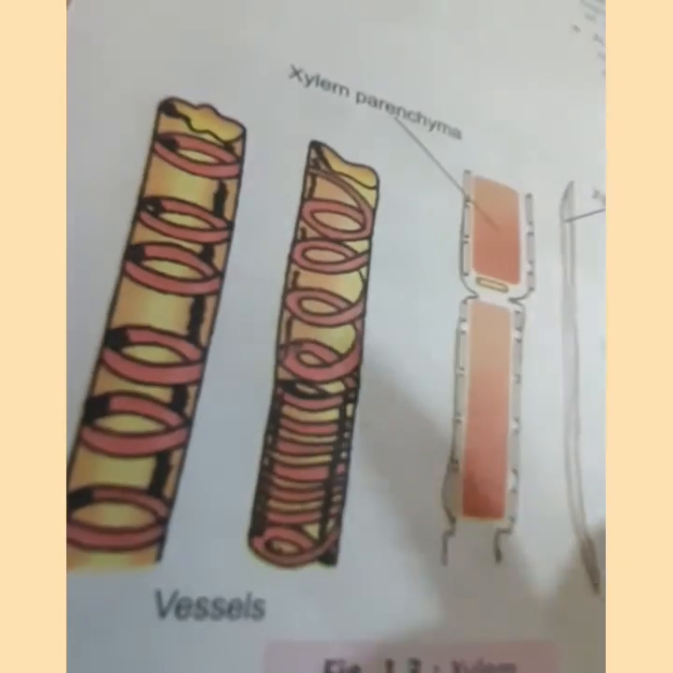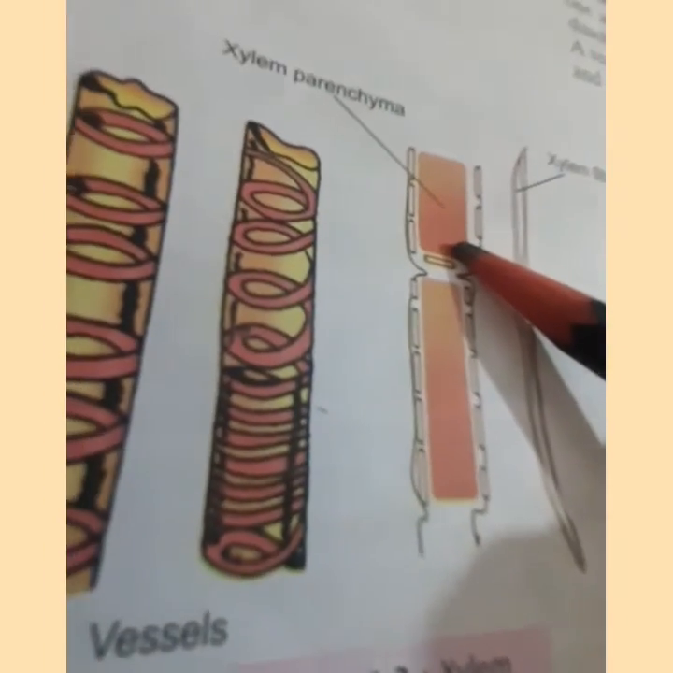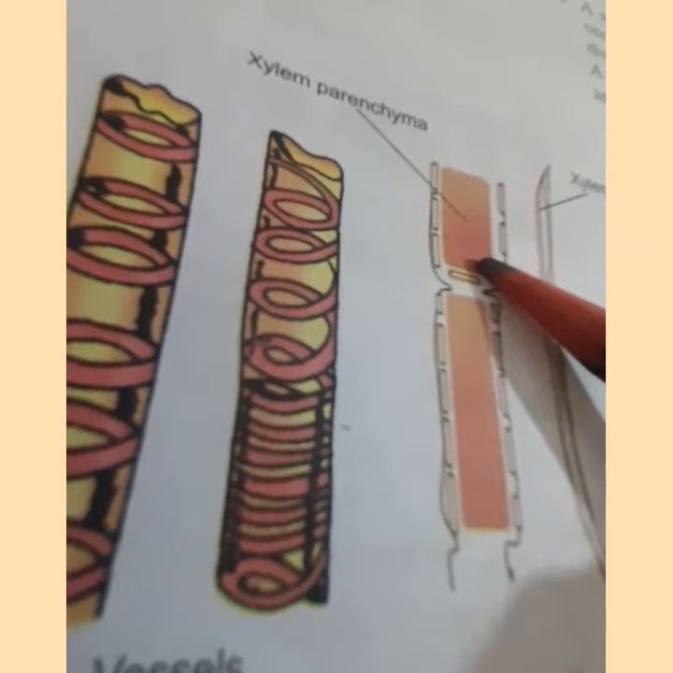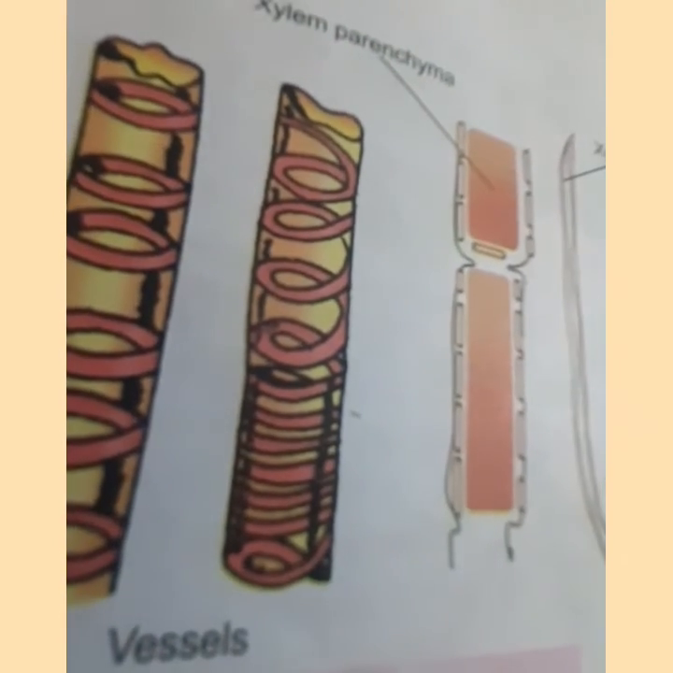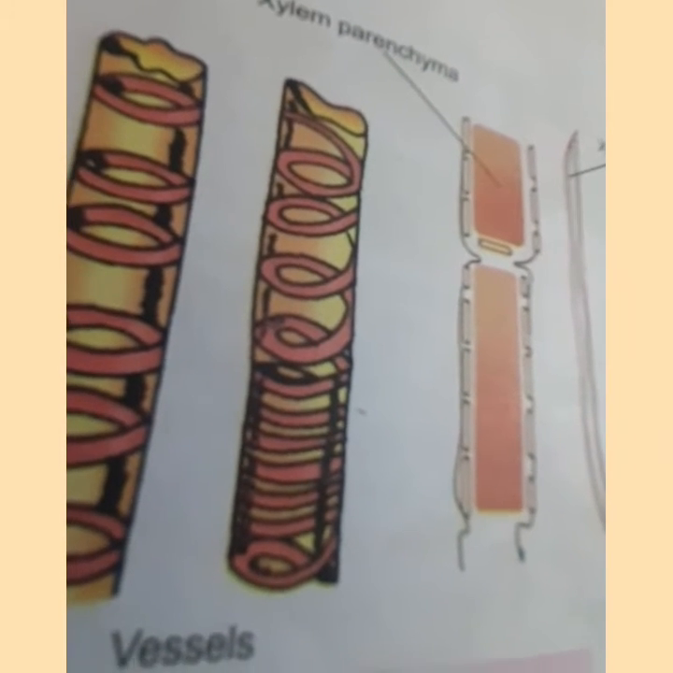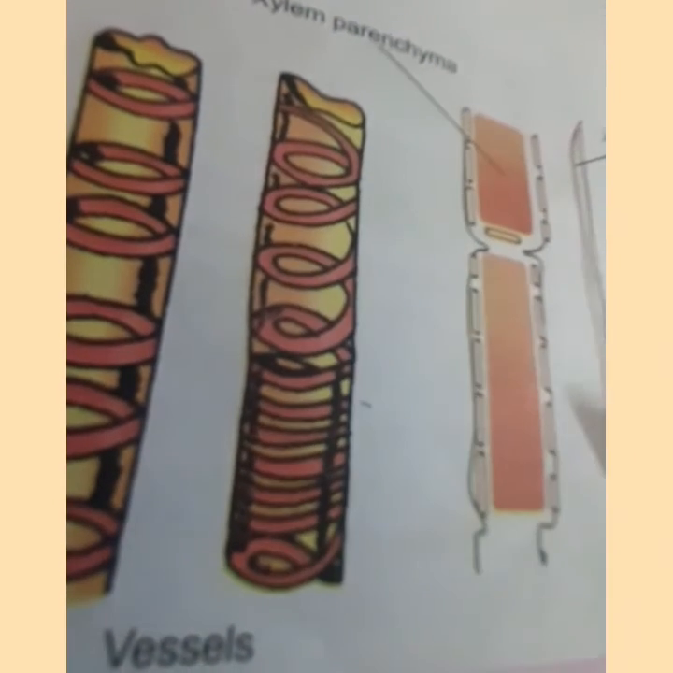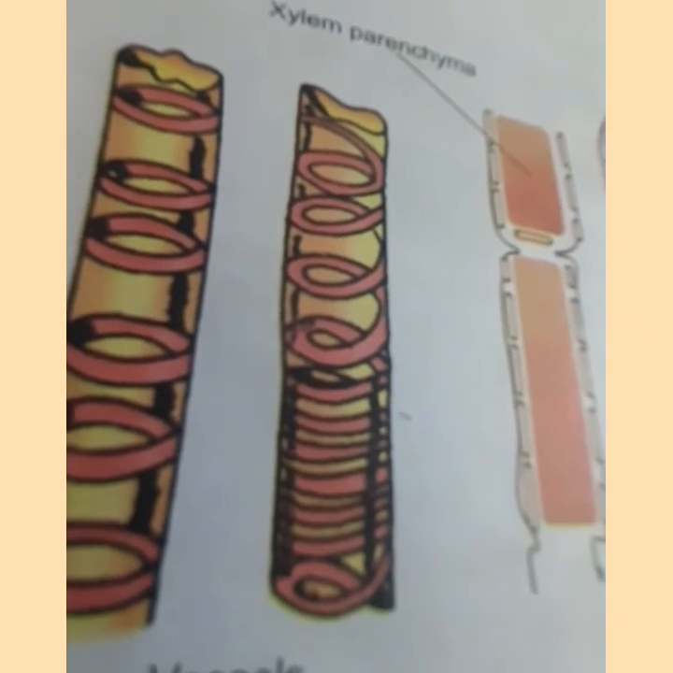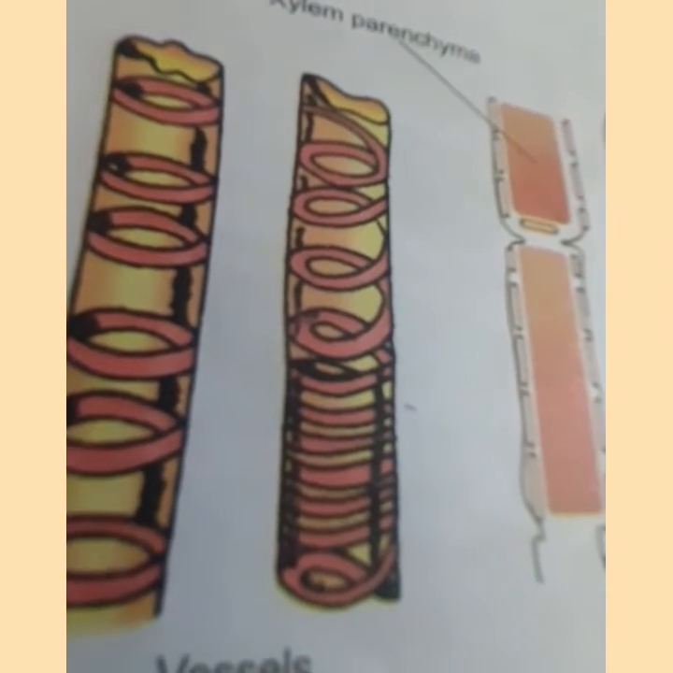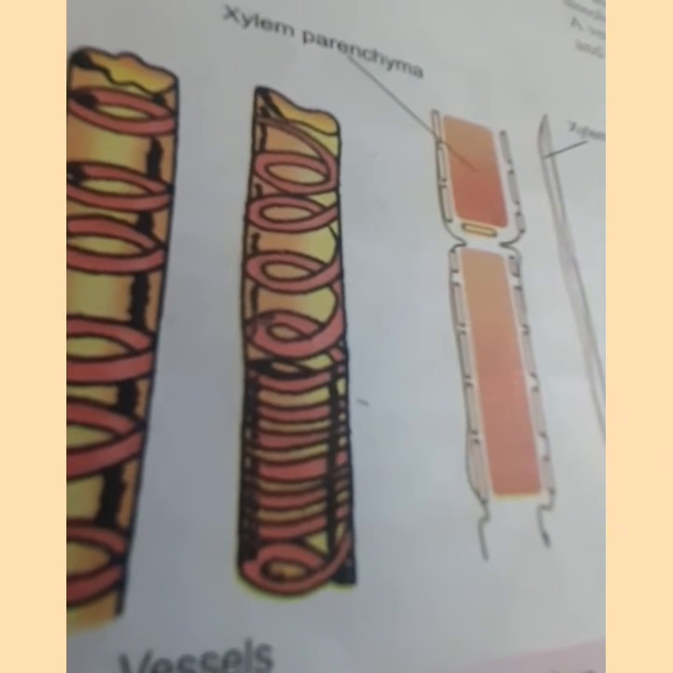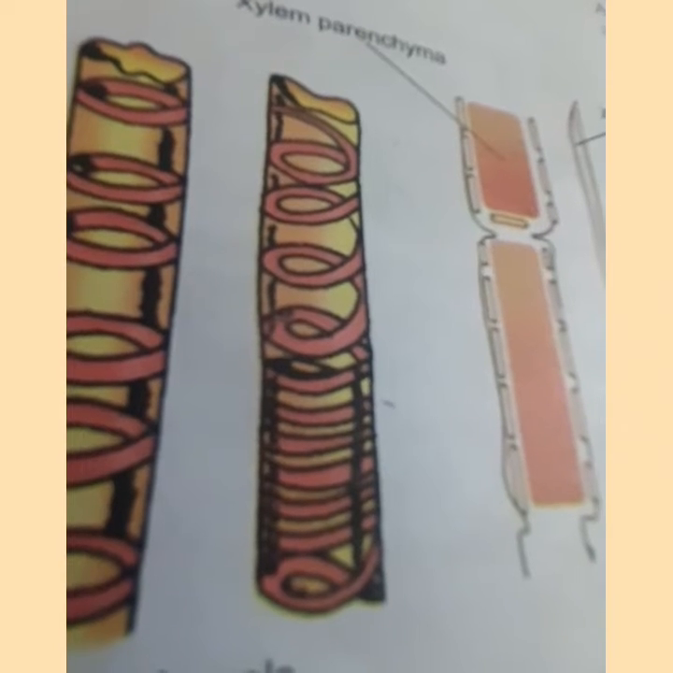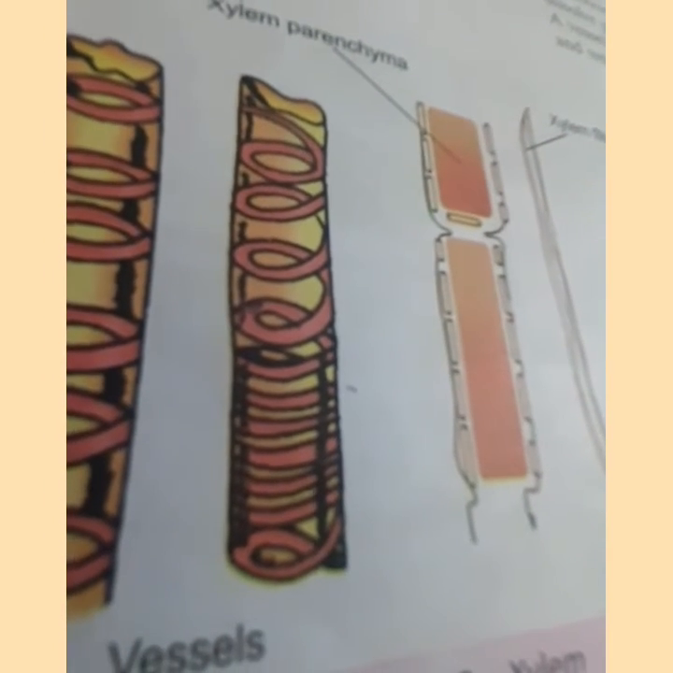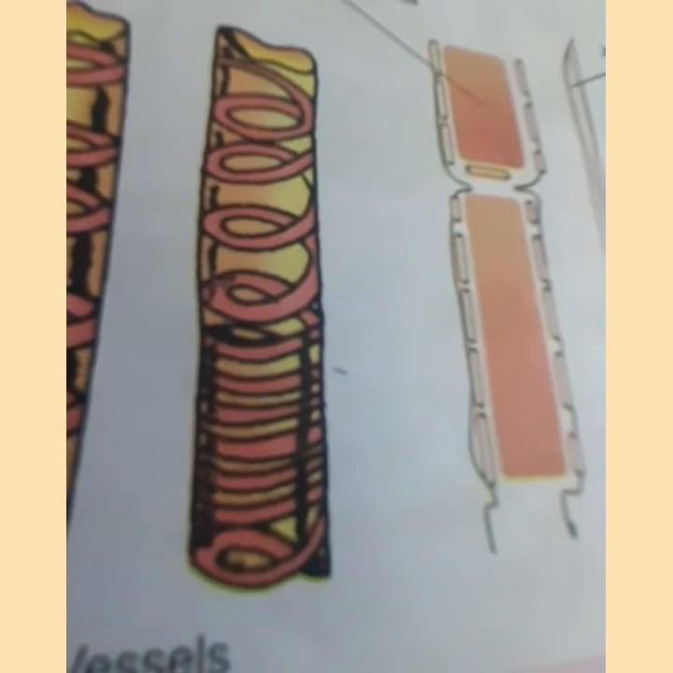Xylem parenchyma is the living tissue and it performs the function of storage. Xylem fibers are non-living tissues and they are thick-walled and they provide the mechanical strength. To sum up, we can say that the xylem performs the function of giving mechanical strength to the plant body, conduction of water and minerals, and storage of food.